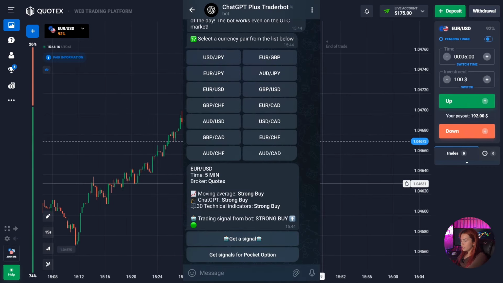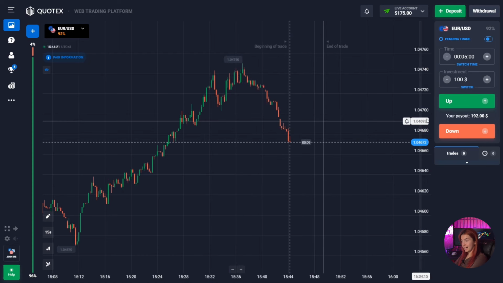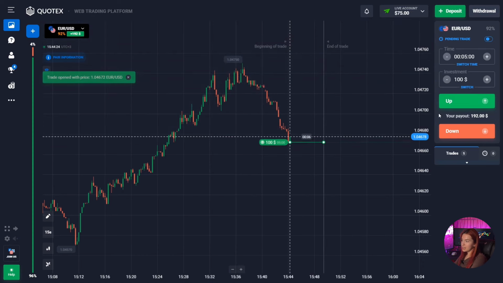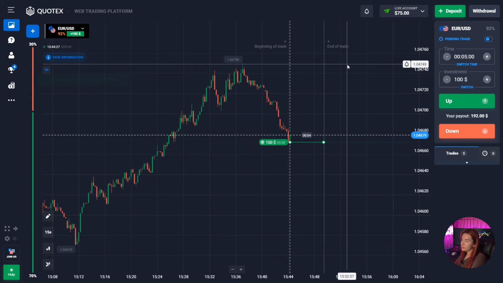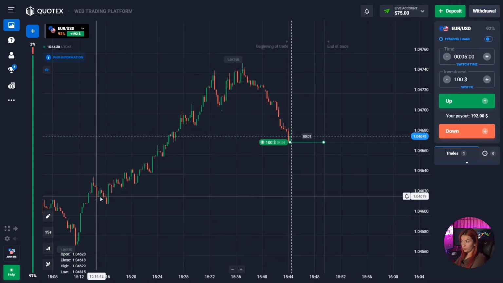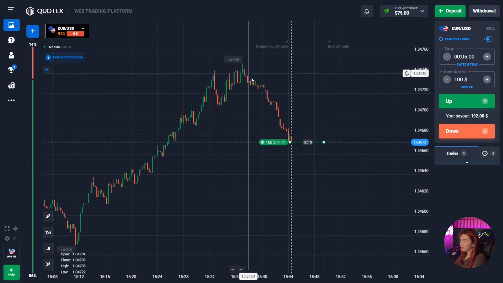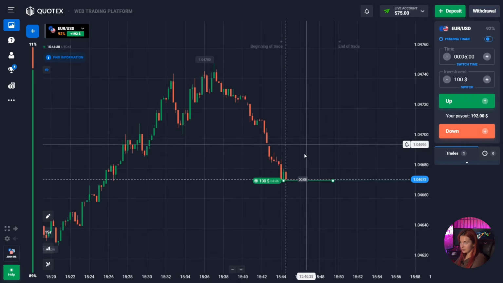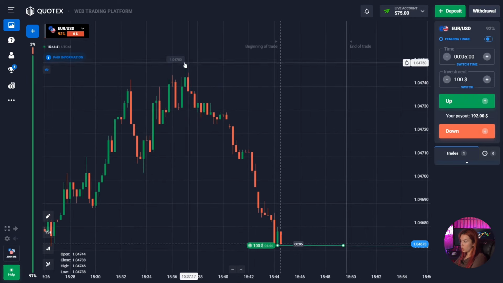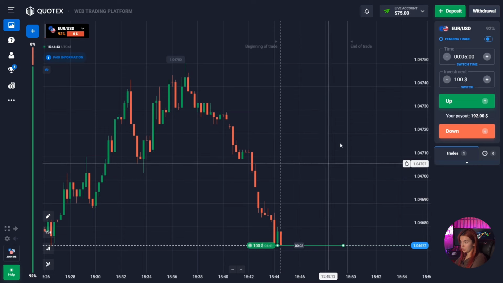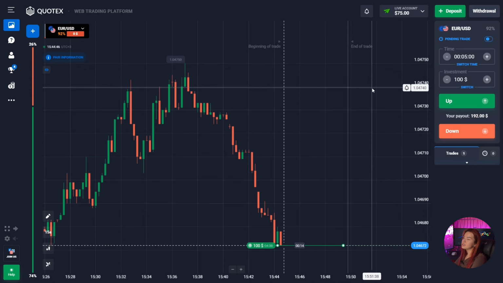So as you can see here, the chatbot advises us to open a deal up. Okay, we click on the green button since the chatbot assumes that the price will show an increase. We can see that we have a good steady upward movement here, and at the moment our price is in correction. That is, the price is rolling back down. At the same time, there's still a long distance to the maximum point on the chart. So we understand that the price has a good potential for growth. Therefore, I think it is quite possible that in the near future the price will continue to move up in the general uptrend. And let's see how the deal will close.